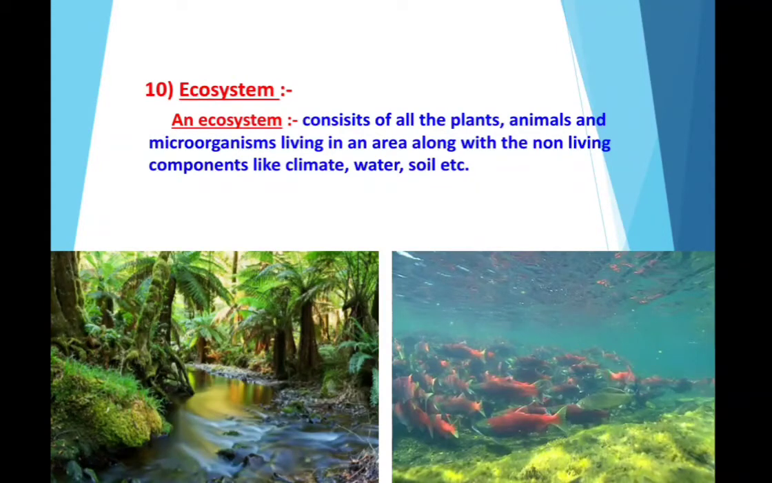So, ecosystem, what is an ecosystem? It consists of all the plants and animals, the great biodiversity, and the microorganisms which we don't see, living in an area, along with the non-living components like climate, water, soil, etc. Many of you might have an aquarium in your homes also. A pond or aquarium is an example of an ecosystem, that is, it consists of both living and non-living components.